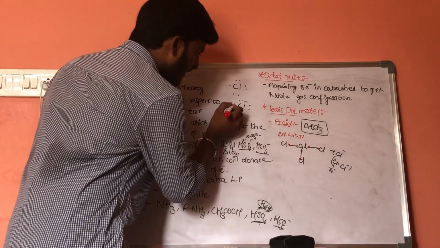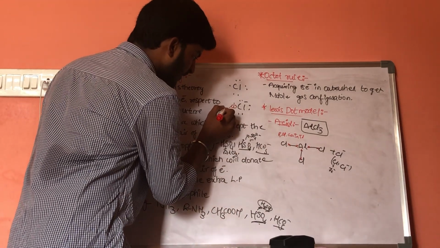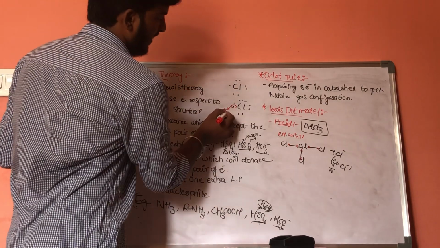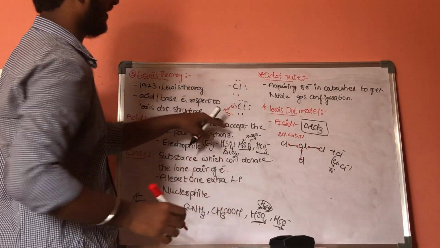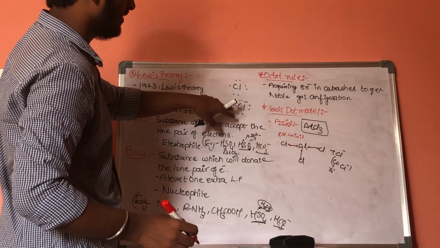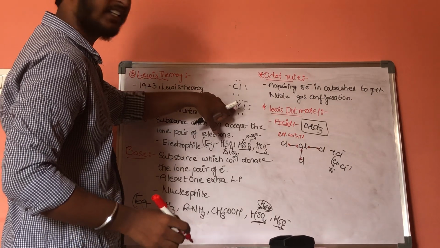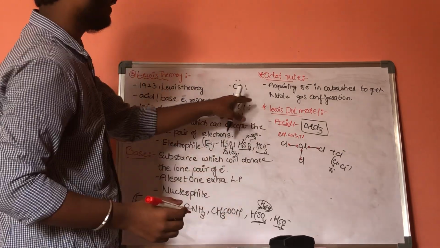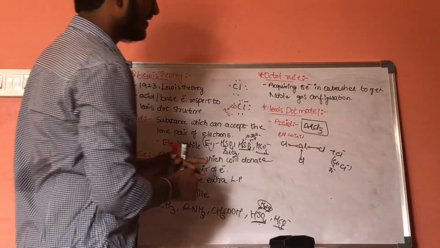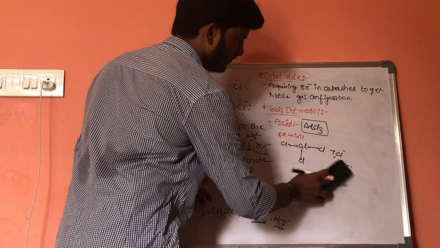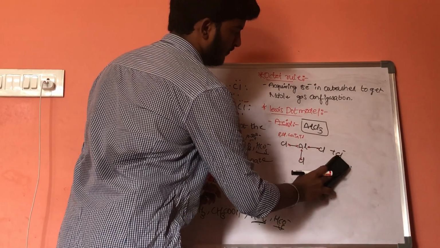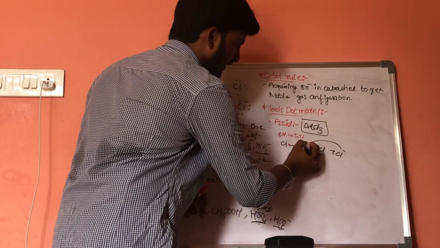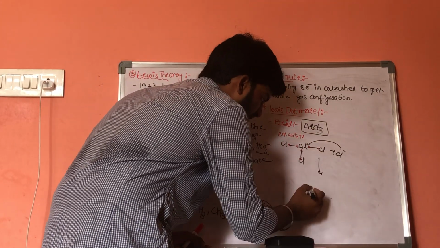This one more electron comes from H plus. When it reacts as H plus Cl minus, the electron from H plus gets shifted to the Cl minus ion. As a result, there is a minus symbol for it, and it acquires the octet. As a result, when this Cl minus ion attacks here, it results in the formation of AlCl4.